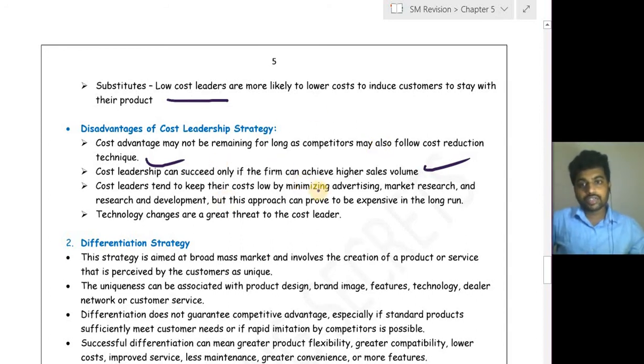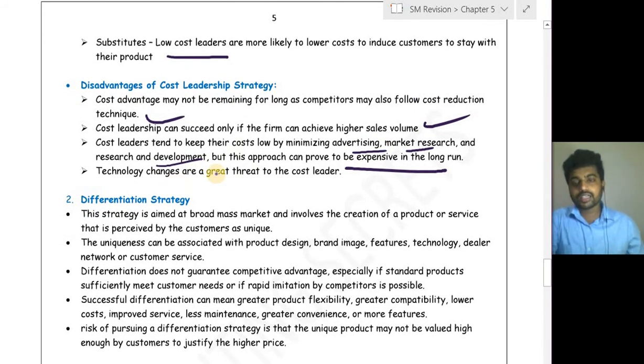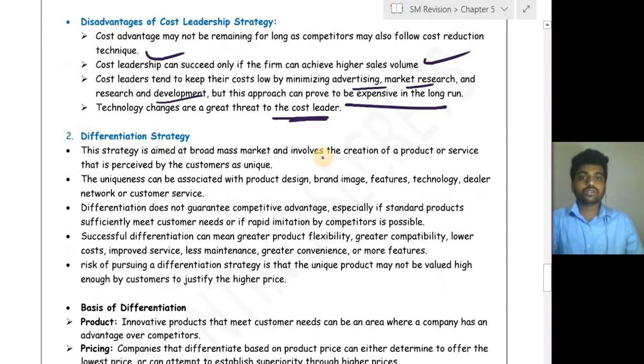Cost leaders tend to keep their cost low by minimizing advertising, market research and development, but this approach can prove to be expensive in the long run, because now they might go for normal sales without any advertisement, but in future they should have the brand name of their particular product. If advertisement is not there, it is difficult to create the brand name. Technology changes are a greater threat to the cost leader. So whenever the technology changes, he should go for that, because of which he has to invest more and more in research and development.